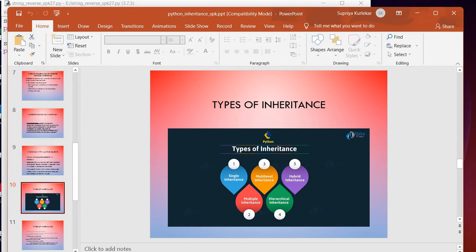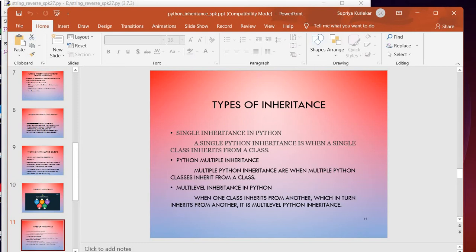Now, as far as types, as I mentioned, there is single inheritance, multi-level inheritance, hybrid inheritance, multiple inheritance, and hierarchical inheritance. A single Python inheritance is when a single class inherits from a class. Multiple Python inheritance is when multiple Python classes inherit from a class.